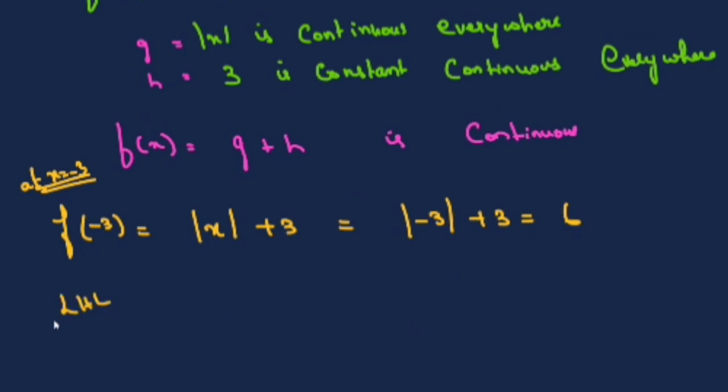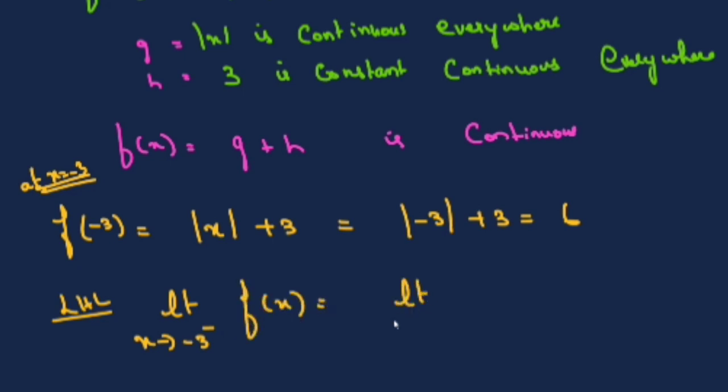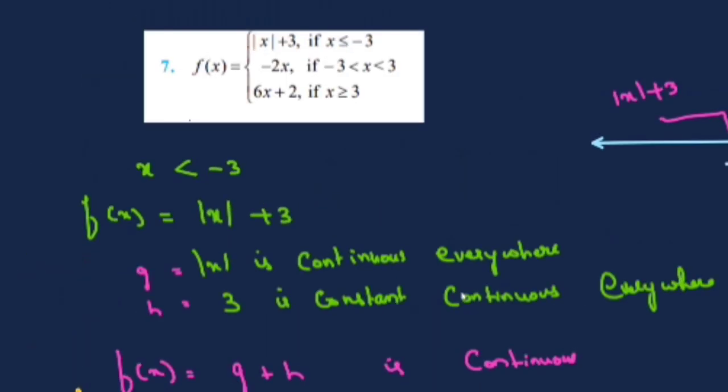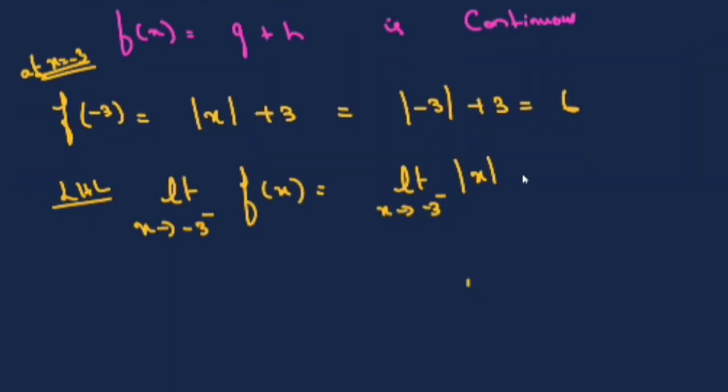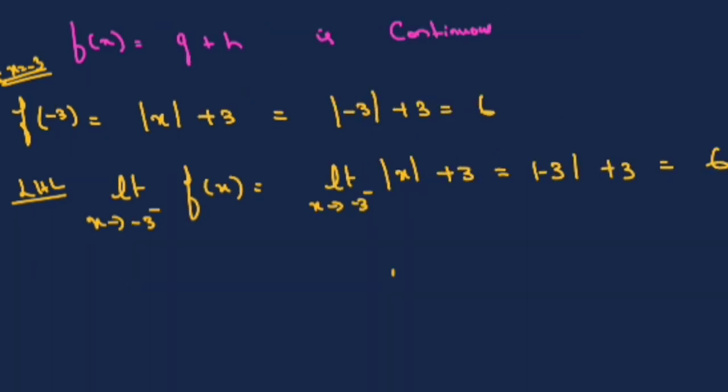So the left hand limit is limit x tends to minus 3 minus, that is the left of minus 3. That means limit x tends to minus 3 of, on the left of minus 3, the function is modulus of x plus 3. Just substitute x as minus 3 inside the modulus, so it becomes plus 3, isn't it? Modulus of minus 3 plus 3, that is equal to 6 again.